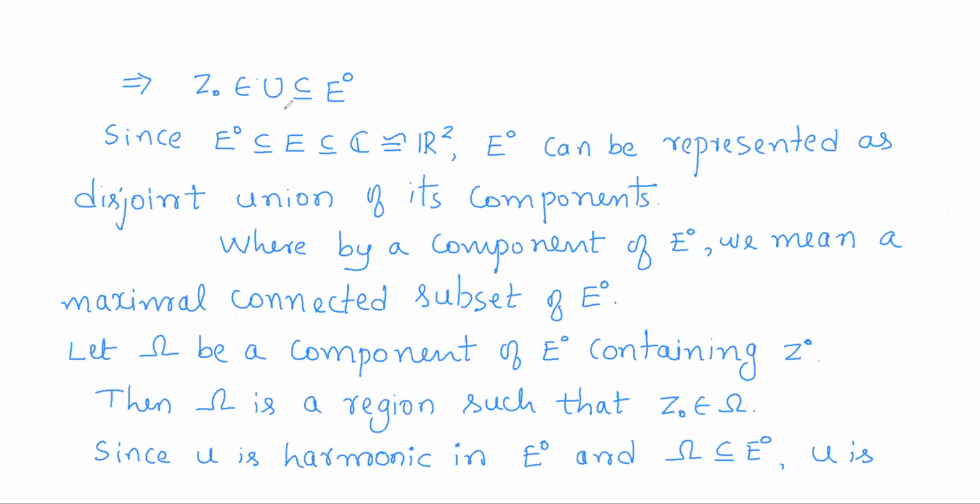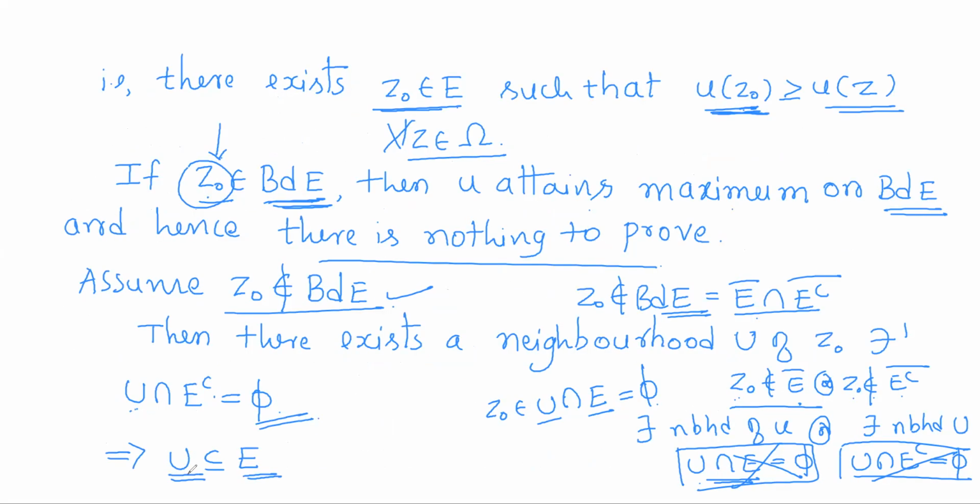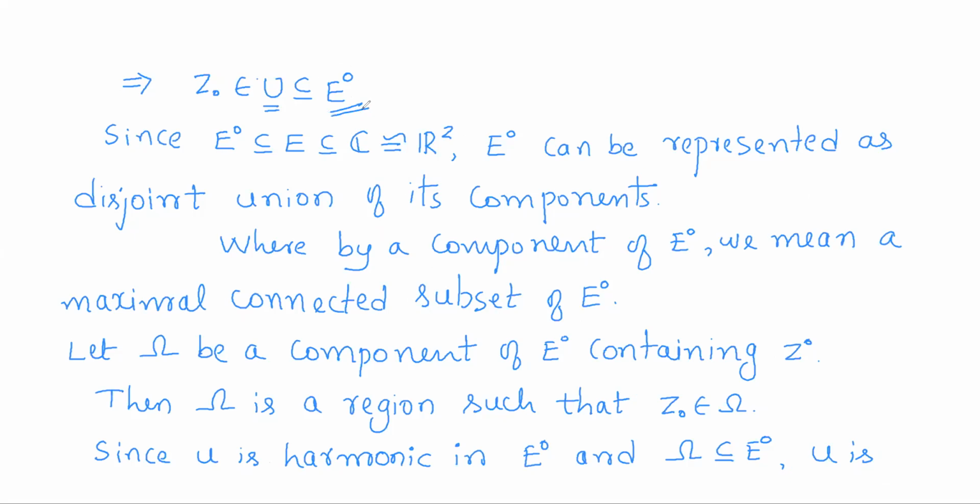So if I consider the interior of E now, what is the interior of E? It is the largest open set contained in E. And now U is what? U is a neighborhood, so being open, it is an open set contained in E. As interior of E is the largest open set contained in E, and U is an open set contained in E, U will be contained in interior of E. And Z0 is a point of U, so it will be a point of E0.